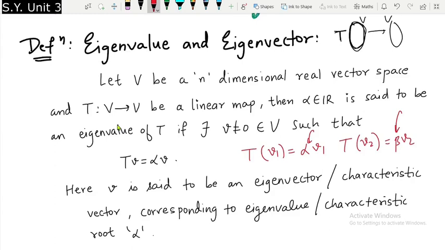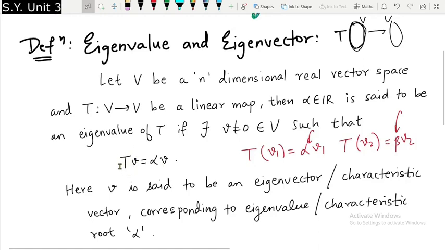Obviously we are going to discuss it with the help of a beautiful example. So that is what is said in the definition. Alpha belonging to R is said to be an eigenvalue of T if we are able to find a non-zero vector V such that T of V is equal to alpha V, and here this V is said to be an eigenvector corresponding to eigenvalue alpha. So we are interested in finding some special vectors that will satisfy this property.